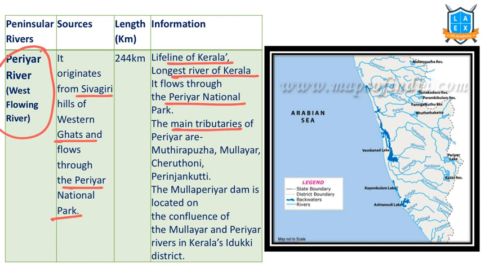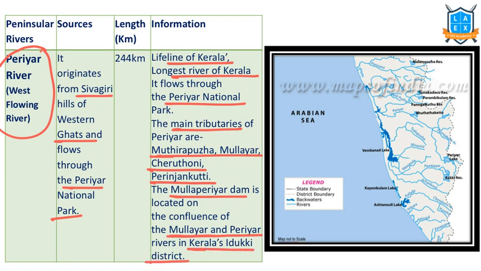Main tributaries of Periyar include Motipuza, Mullayar, Cheturonzi, and Perinzukutti. These are some of the tributaries of Periyar River. Mulla Periyar Dam, one of the controversial dams between Kerala and Tamil Nadu, is located on this river, at the confluence of the Mullayar and Periyar rivers. That's why it is called Mulla Periyar, and it's in the Idukki district of Kerala.